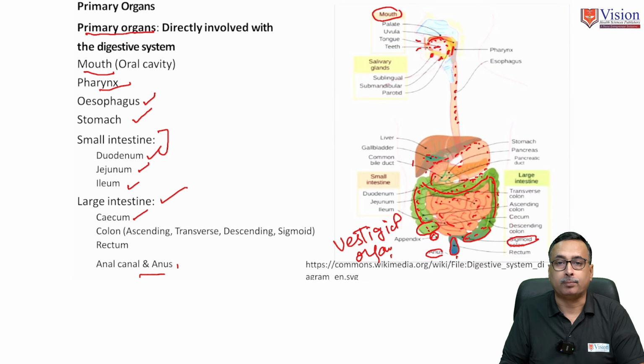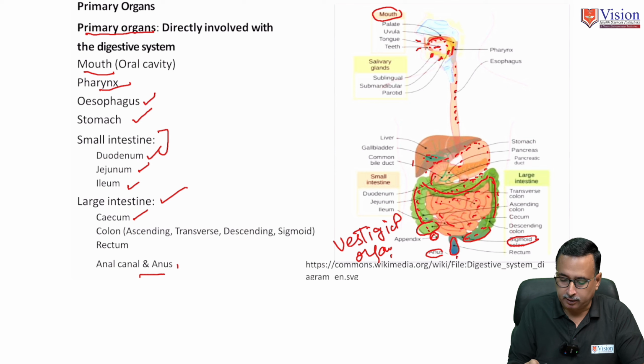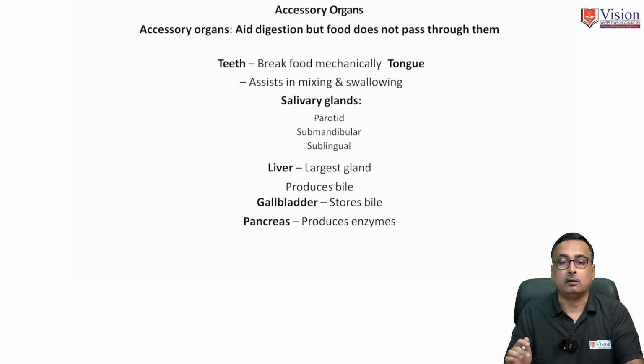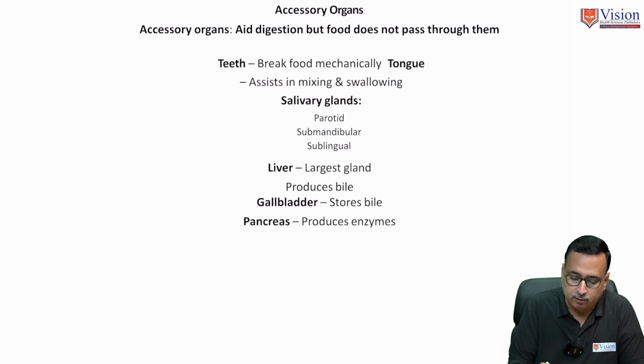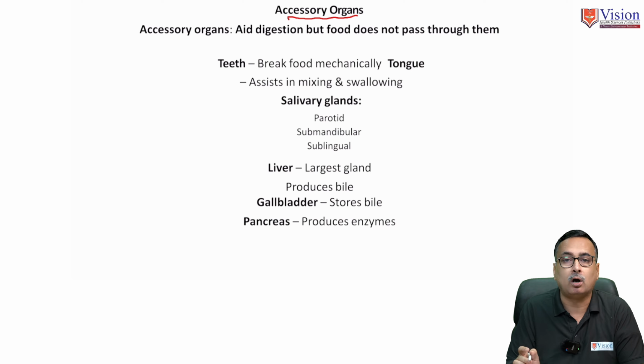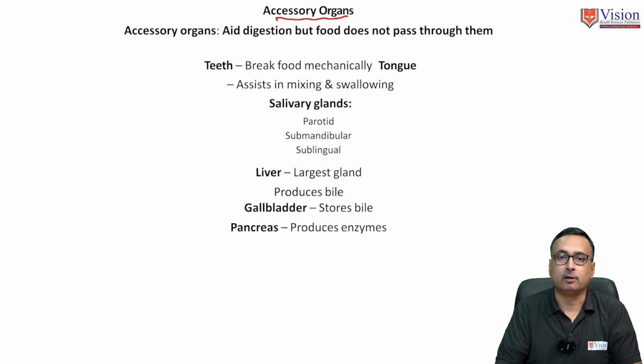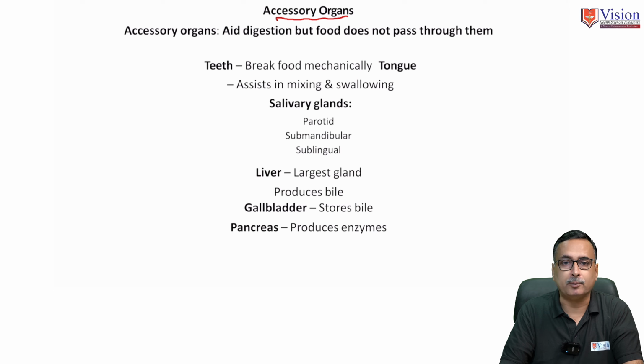So these are the primary organs of the alimentary canal, and let's enumerate the accessory organs one by one. Accessory organs, as I said earlier, are those organs which help in mastication, digestion and absorption of food.